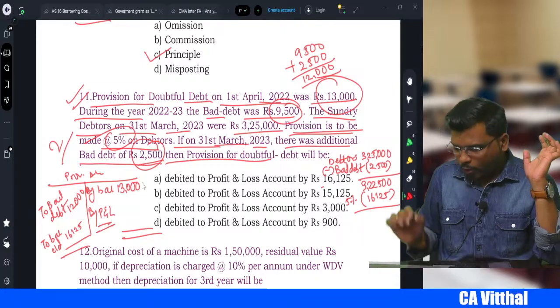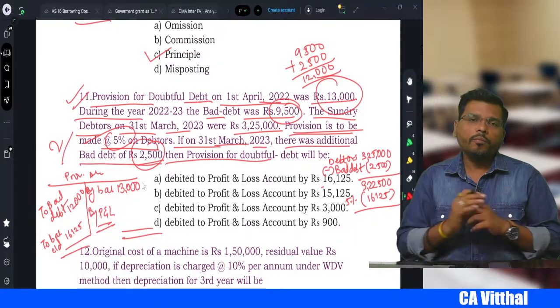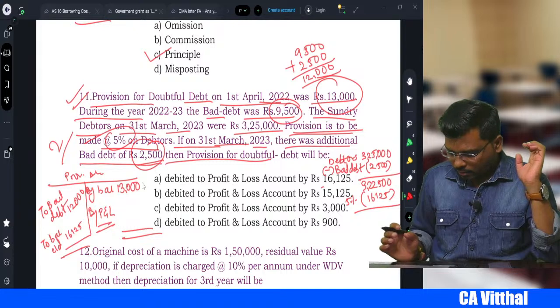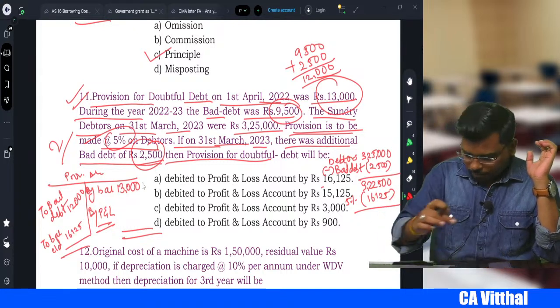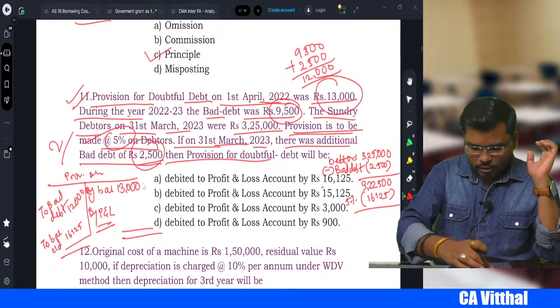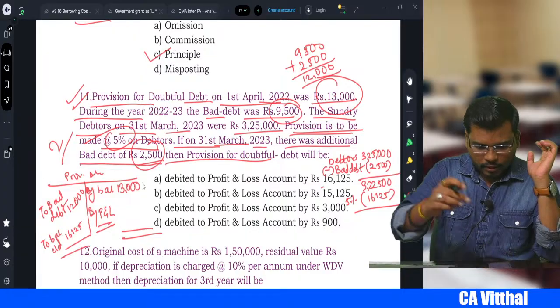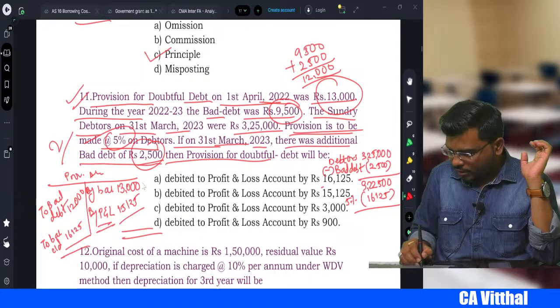This is the provision amount which you need to transfer to the profit and loss. So how much is that, sir? Let's find the balancing amount, that is 12,000 plus 16,125 minus 13,000 is equal to 15,125.